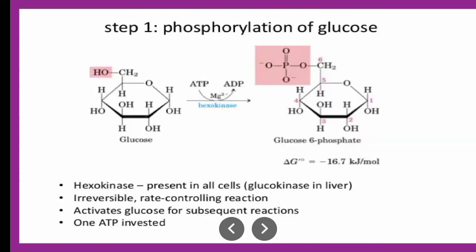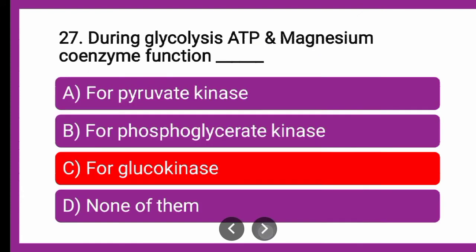The correct answer is, if you see, this works for the enzyme hexokinase, which is nothing but glucokinase. Hexokinase is for all hexoses and glucokinase is specific for glucose. But the difference is that glucokinase is present in liver and hexokinase is present in almost every cell. So this is the correct answer, that is for glucokinase, or you can say for hexokinase.